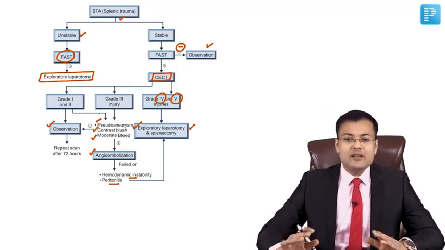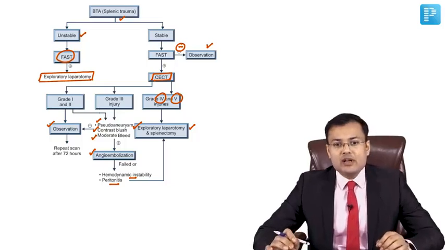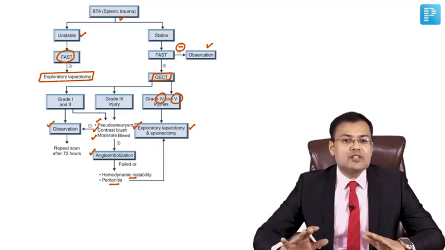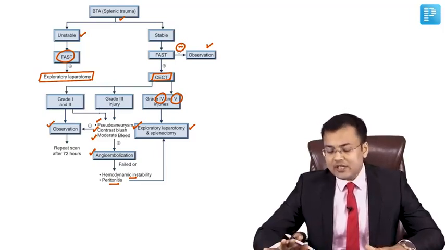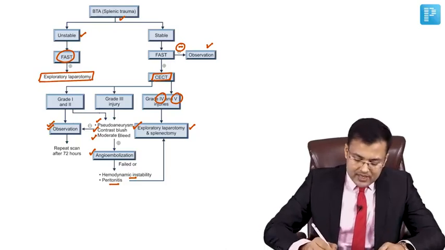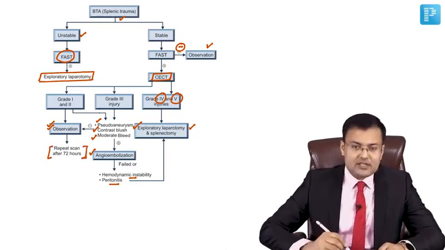Second situation, imagine a patient of grade 1, grade 2, grade 3. These patients do not have contrast blush, there is no pseudoaneurysm, there is no moderate bleed. We observe the patient and a repeat scan is performed after 72 hours.